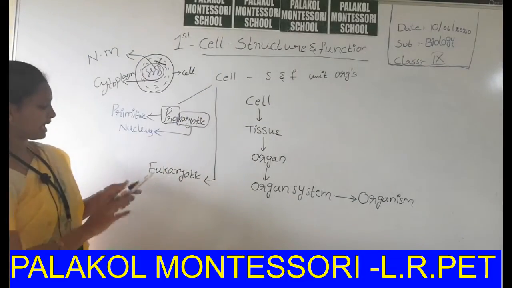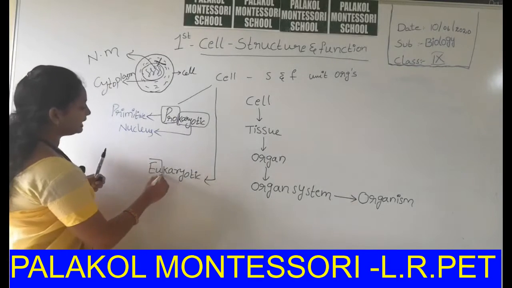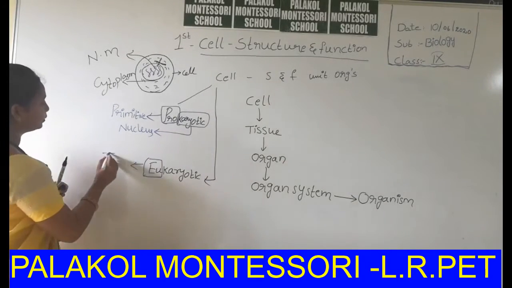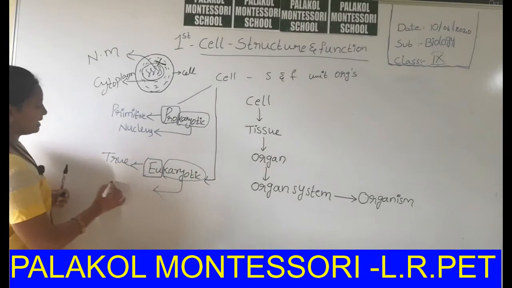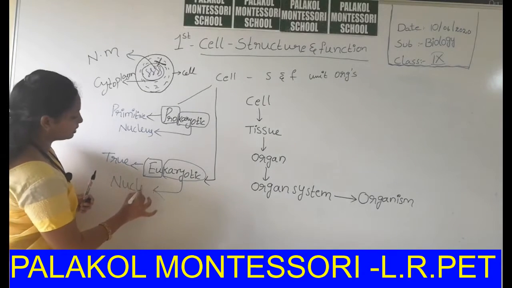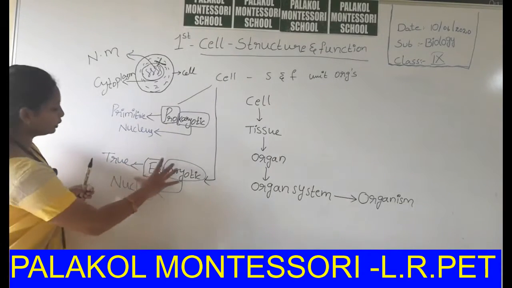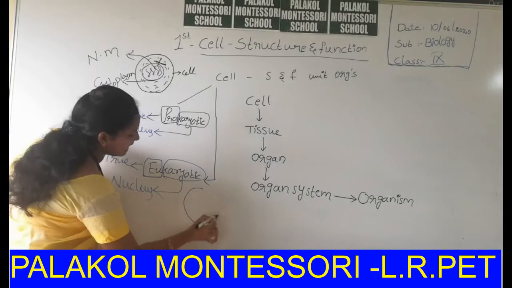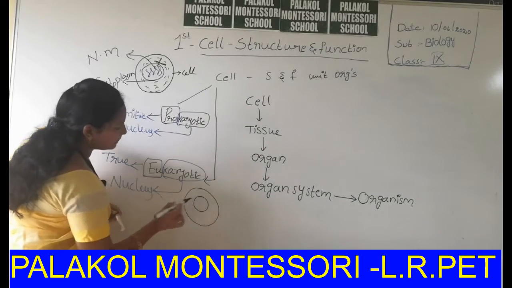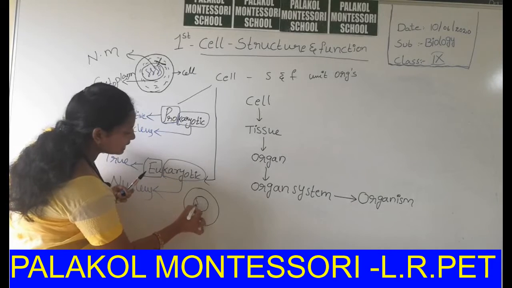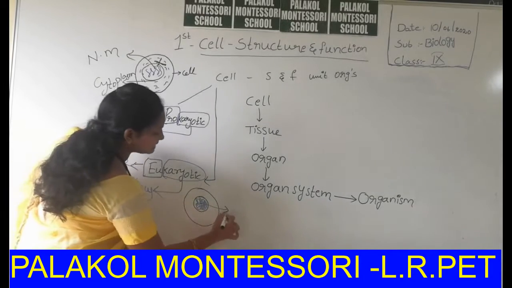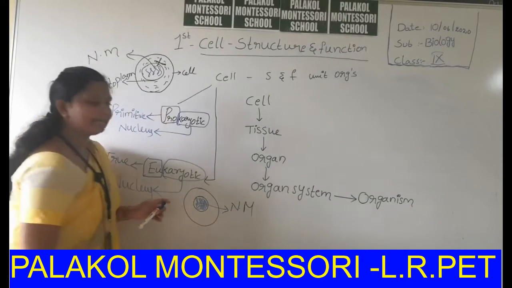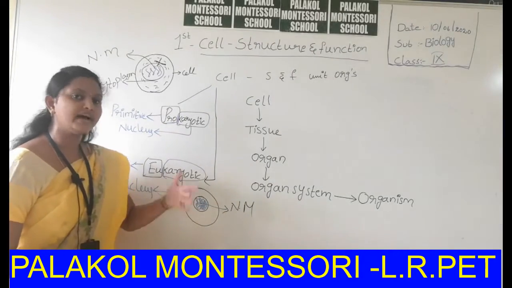But in the case of eukaryotic cell, the term eu indicates true. Eu means true. Karyon usually means nucleus. In a true nucleus, the cell has a nuclear membrane. Inside the nuclear membrane, nuclear material is present. This is the nuclear material. Nuclear material is especially of two types, maybe DNA or RNA.